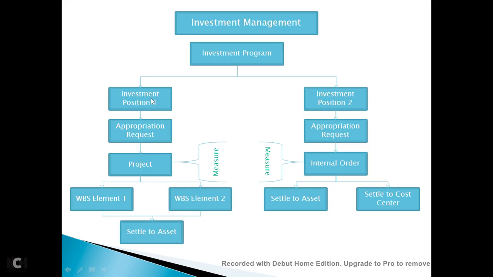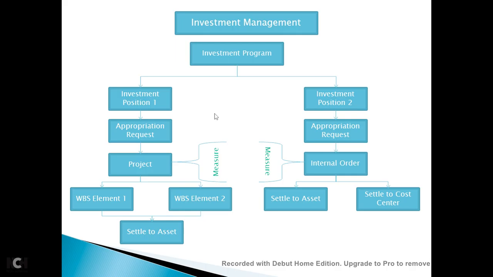Once investment positions are created, then you need to create an appropriation request. In the appropriation request, you basically mention your planned investment for the coming year, and you also define whether you want this investment to use project systems, or to go through an internal order.